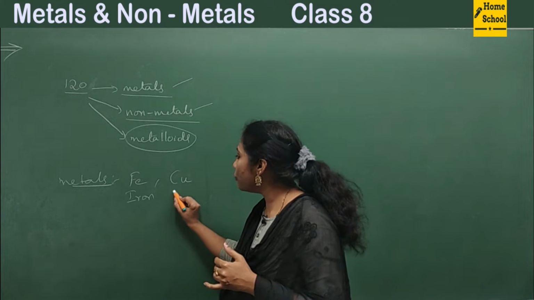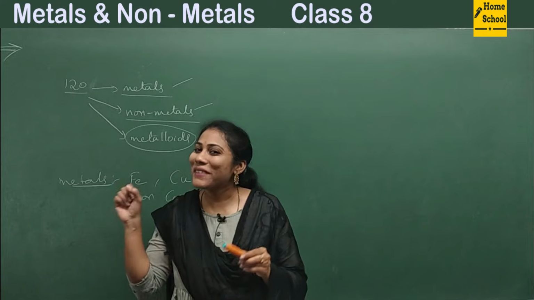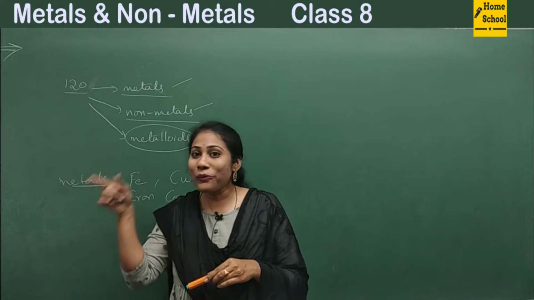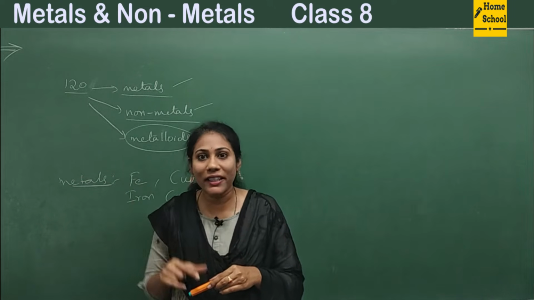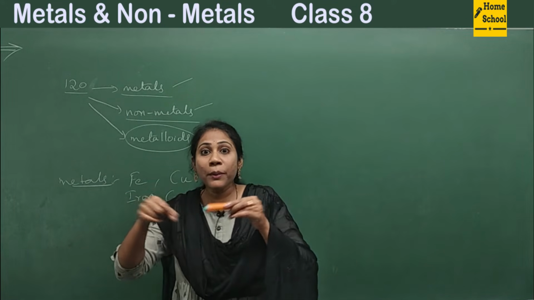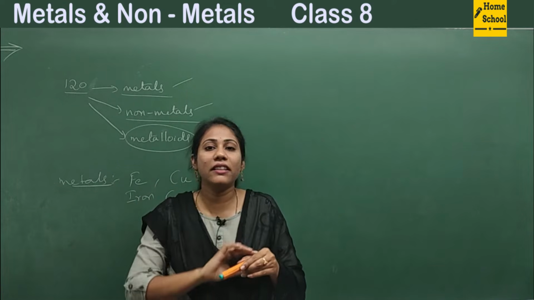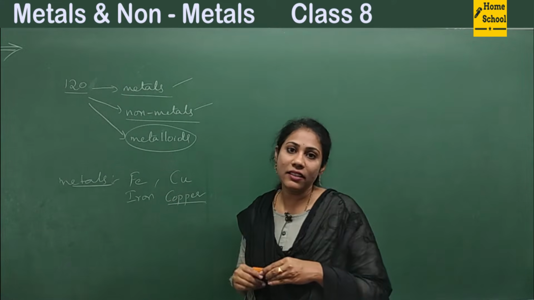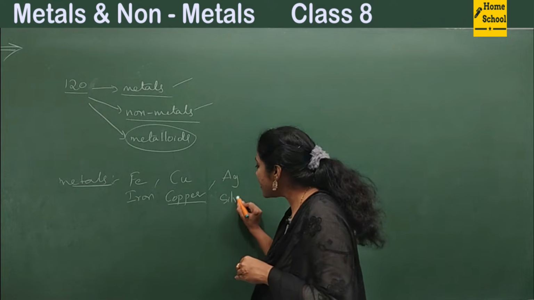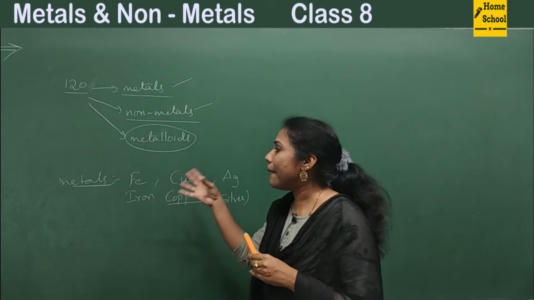Copper, symbol Cu. So where is copper used? Yes, electric wires. How do we get current in our houses? It's through wires. Current passes through a wire. So what actually do you have in a wire? Outside is a plastic covering. If you remove that colored black or red plastic, inside you will find a thin wire. They are copper wires. And you must have seen silver, Ag, right? So how does silver look? These are the best examples of metals.